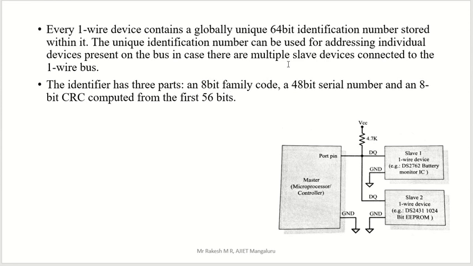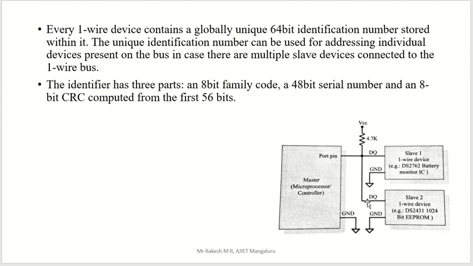That ID is 64 bits in length. The unique identification number can be used for addressing individual devices present on the bus, in case there are multiple slaves connected to the one-wire bus.